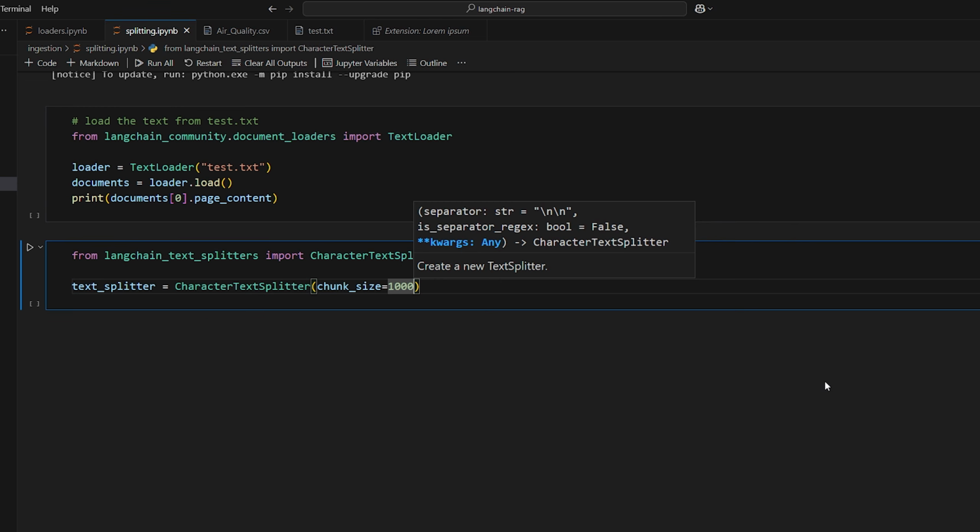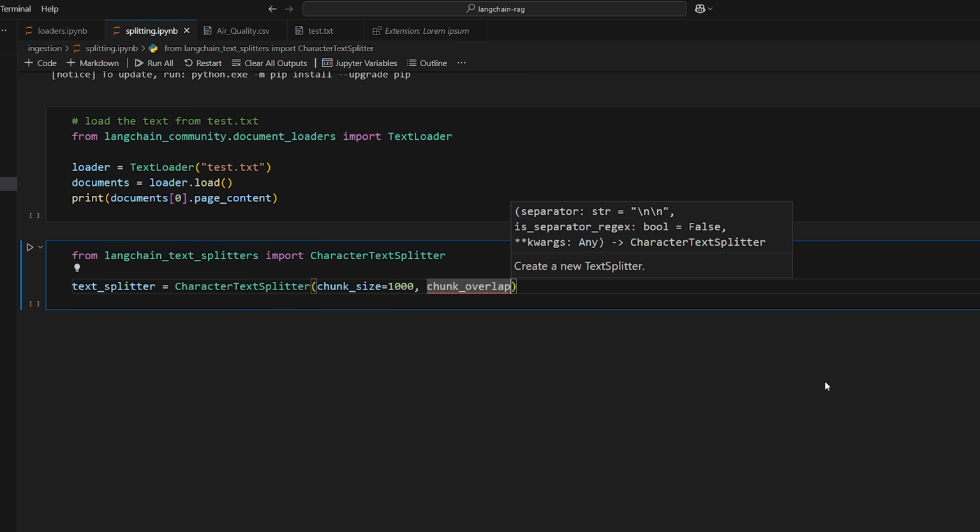When we split up the document into chunks, this is the amount of characters per chunk, or the maximum amount that it will try to achieve. It will try not to go over that essentially. And then we can also specify the chunk overlap. Overlap is necessary to make sure that we do not lose any information. I'll explain more about that in a second, but a good default value is 200.